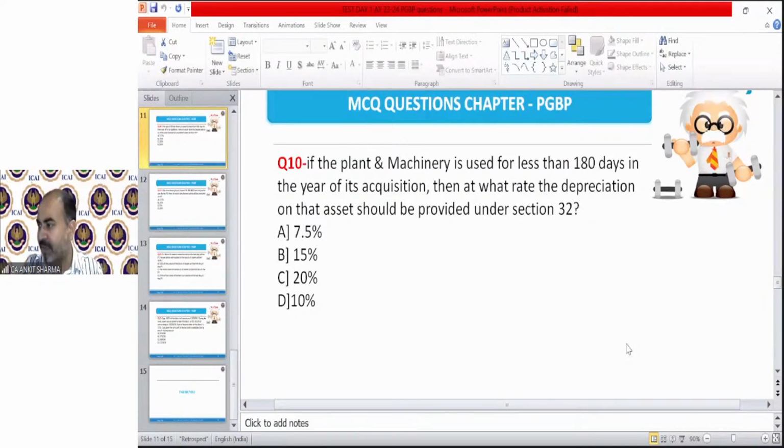A lot of students have been giving me the correct answer. Very well done. Everybody is giving the correct answer except Tanishka till now. It's not D. 15% is the rate for plant and machinery. And because we used that asset for less than 180 days in the previous year, the rate will be half of the 15%, and that will be 7.5%. Okay. Where that 15% came from, we are going to discuss today. These were in the notes also, and it's a general rate, of course.